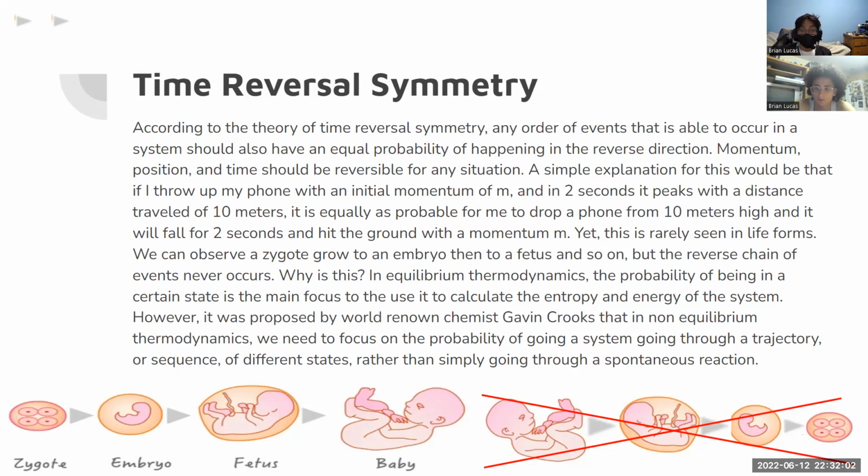However, it was proposed by world-renowned chemist Gavin Crooks that in non-equilibrium thermodynamics, we need to focus on the probability of a system going through a trajectory or sequence of different states. Ooh, tongue twister. Rather than simply going through a spontaneous reaction.